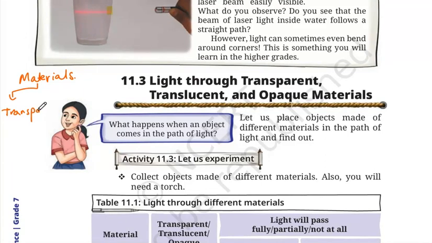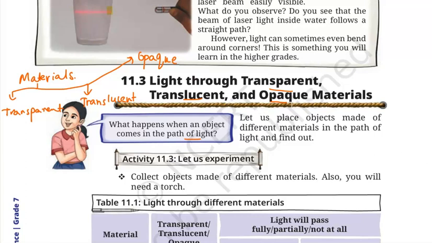Transparent. Number two is translucent. And number three is opaque. Okay, so we have transparent, translucent, and opaque materials. Now the question is, what happens when an object comes in the path of light? When these materials or these kinds of objects come in the path of light, what happens?